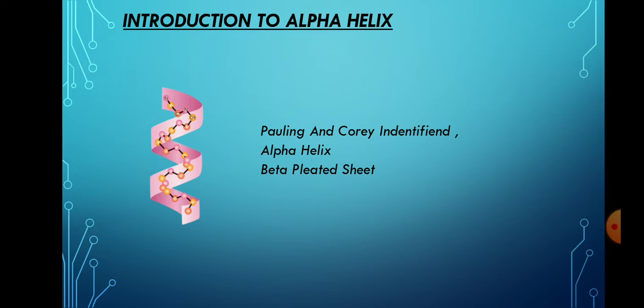Alpha helix. Pauling and Corey identified the alpha helix and the beta pleated sheet. Pauling and Corey found that a polypeptide chain with planar peptide bonds will form a right-handed helical structure by a simple twist from the alpha carbon to the nitrogen and alpha carbon to the carbonyl carbon bond. This helical structure is called the alpha helix.